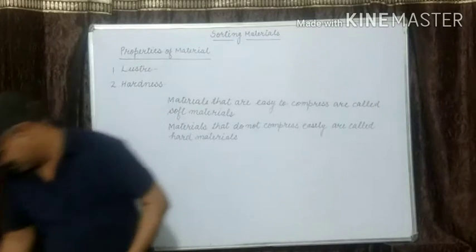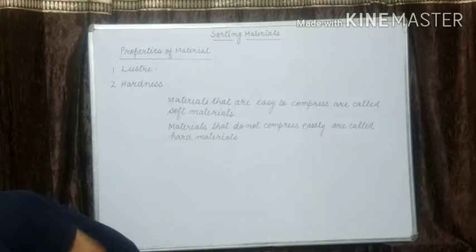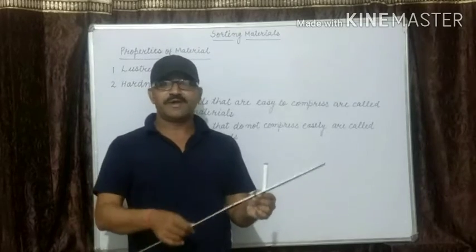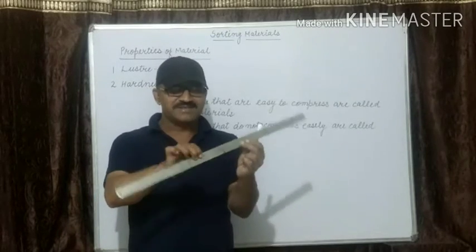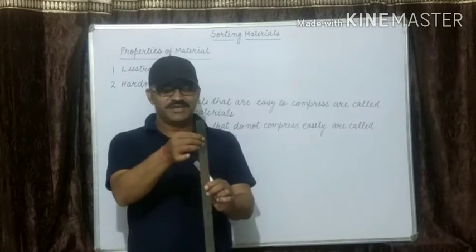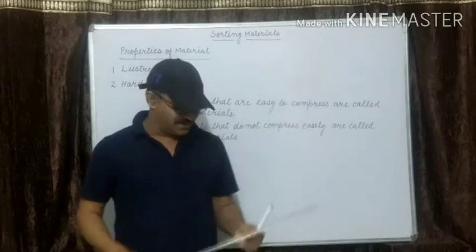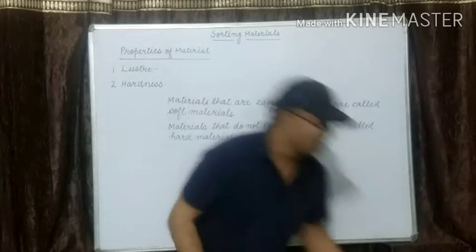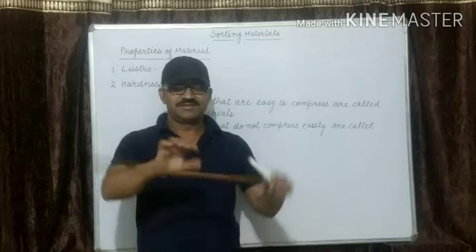Now this is a scale. It is made up of iron. Now you compress it. It can't compress. So it is known as a hard material. For example, you can compress this, and this is hard.